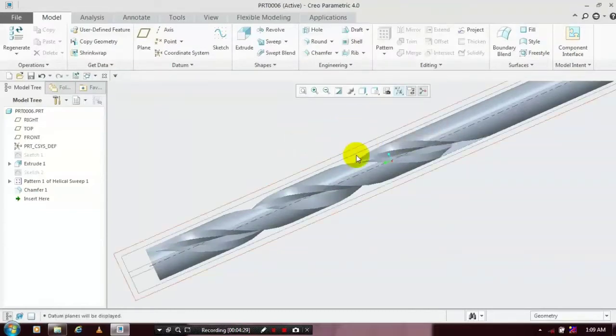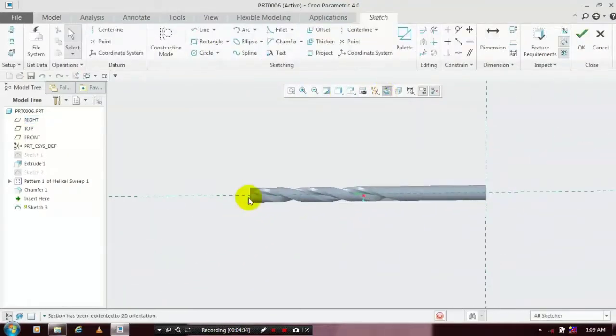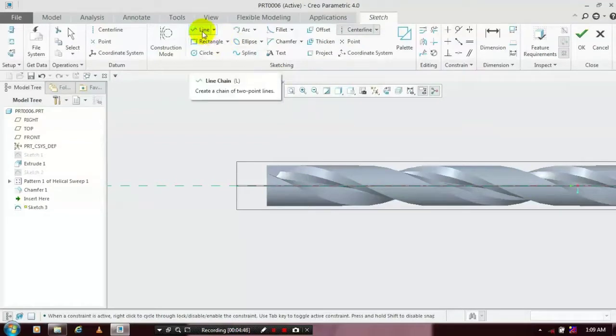Then show the planes, select a midplane and go to the sketch. Make it sketch on view. First we have to draw a center line, which is absolutely necessary for a revolve command. So draw a center line first and then select a line. You have to draw a profile to make the revolve remove material. So draw the line corresponding to the center axis.